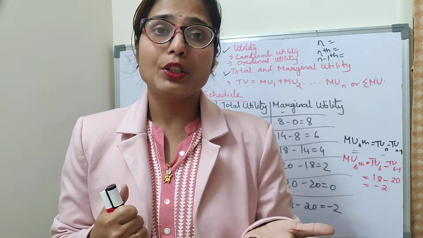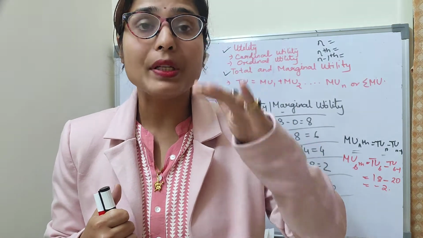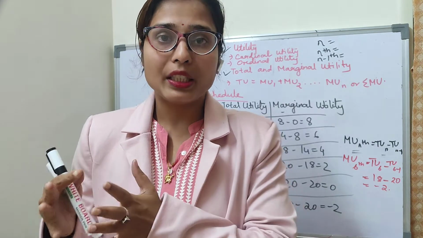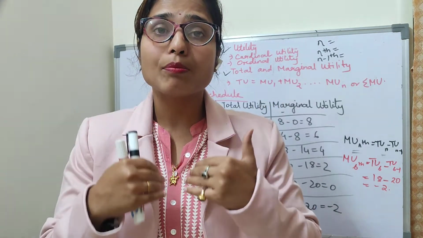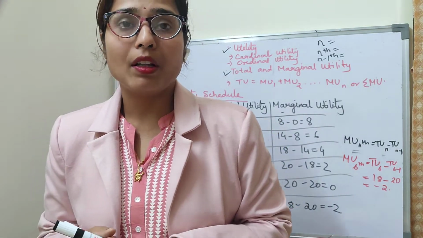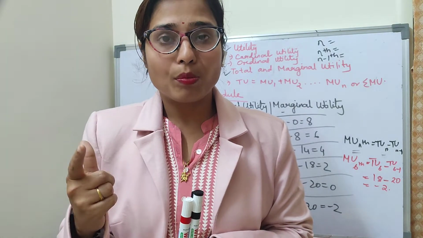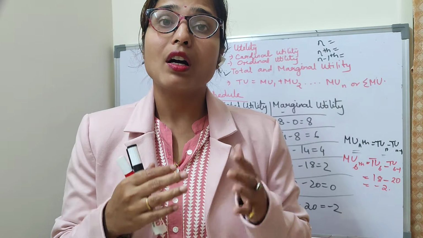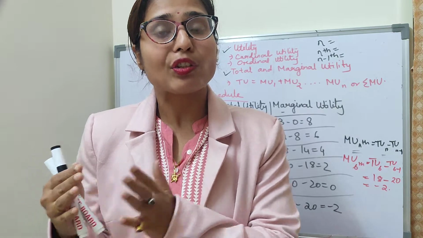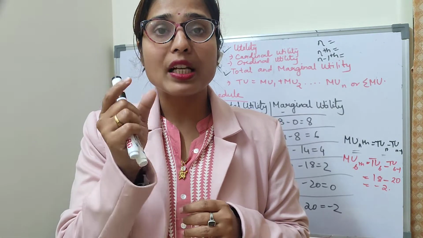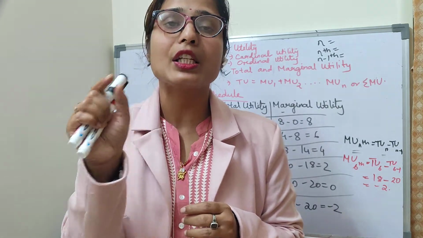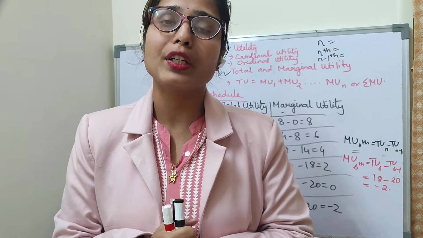Now, marginal utility. Always remember, marginal means extra or additional. So, marginal utility is the additional utility derived from the consumption of an additional unit of a commodity. Now, for example, if 10 units of a commodity yield you a satisfaction of 100 utils and 11 units of a commodity yield you a satisfaction of 105 utils, the utility from the consumption of the 11th unit of the commodity is 105 minus 100 is equal to 5 utils. This is your marginal utility.